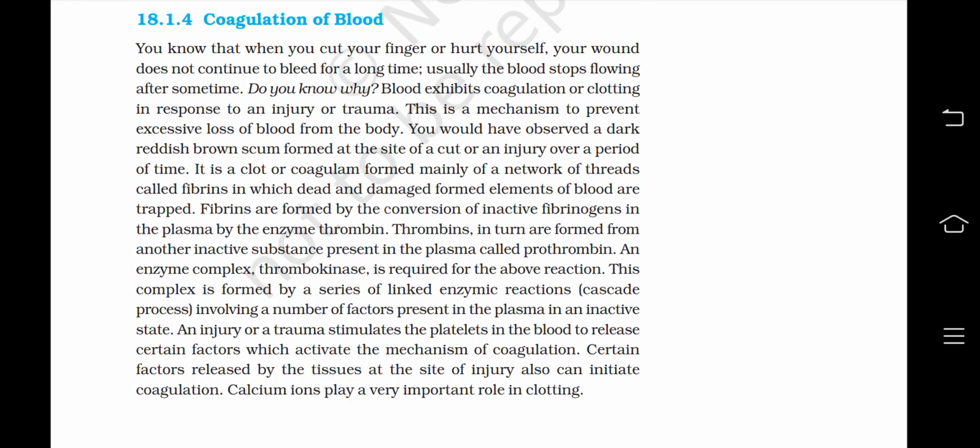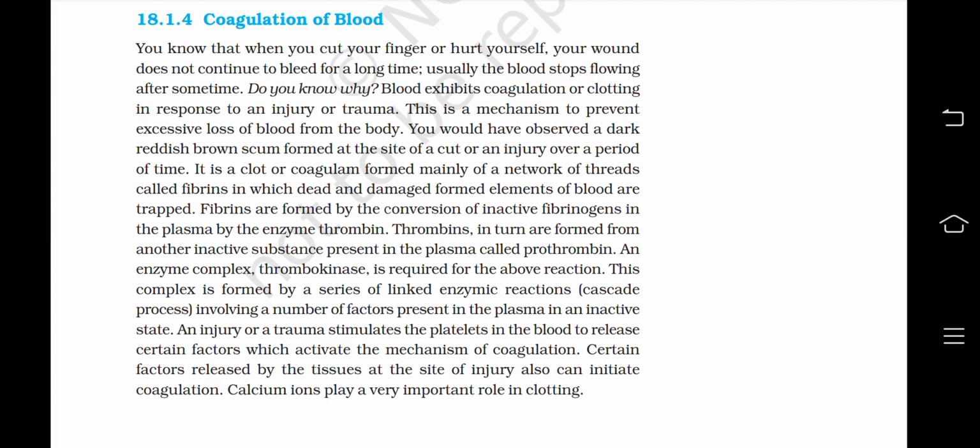Coagulation of blood. You know that when you cut your finger or hurt yourself, your wound doesn't continue to bleed for a long time. Usually, the blood stops flowing after some time. Do you know why? Blood exhibits coagulation or clotting in response to any injury or trauma. This is a mechanism to prevent excessive loss of blood from the body.